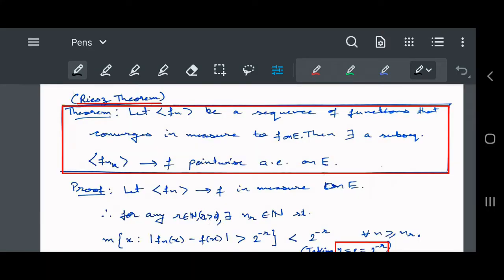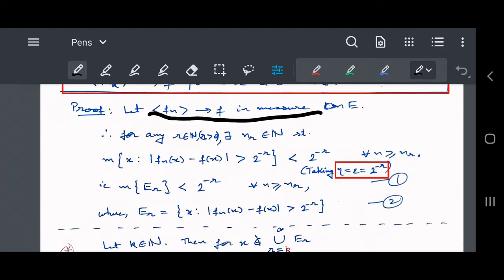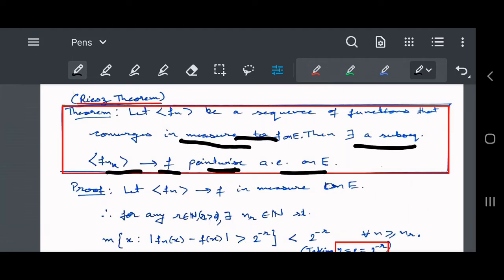So the Riesz theorem says that if we have a sequence of functions which is converging in measure, then there should exist a subsequence of that sequence which converges pointwise almost everywhere to the same function, which is the limit. So here we are concluding that convergence in measure gives pointwise almost everywhere convergence to the same limit. Okay, so let us do its proof.